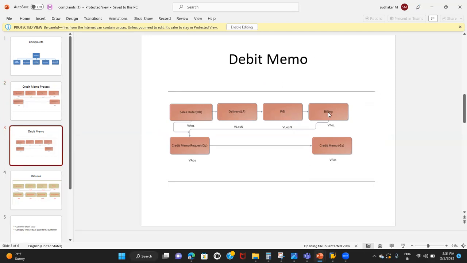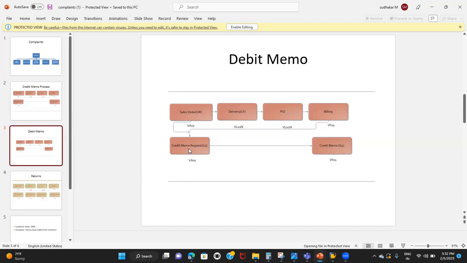Now assume that the customer is charged less. Then we need to create the debit memo request. The sales document type you use for the debit memo request is L2 or DR. L2 or DR will be created with reference to the sales order, or it can be created with the billing document. It is the same way we created the credit memo request, right? Once we create the debit memo request, there will be a billing block again because of the settings.